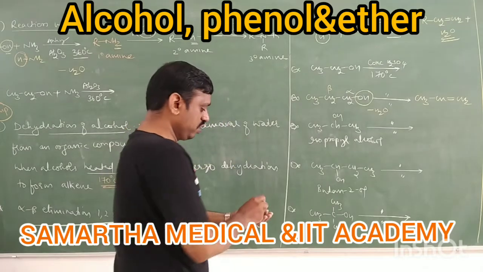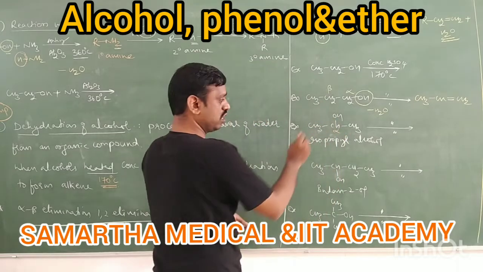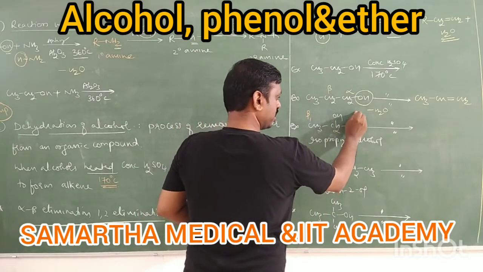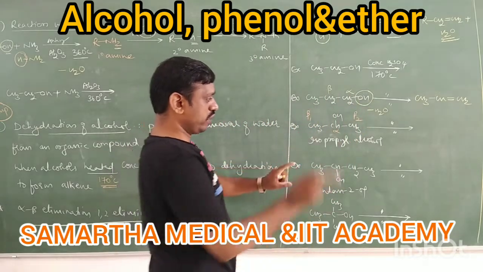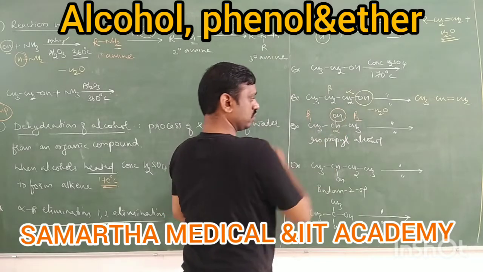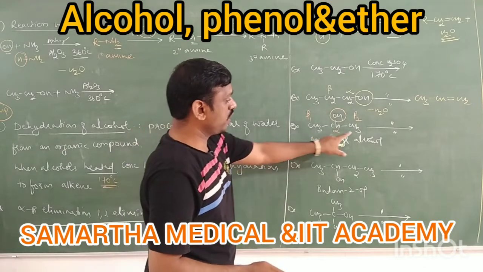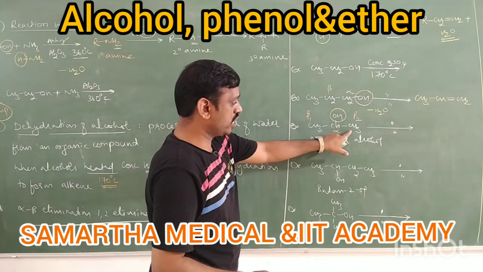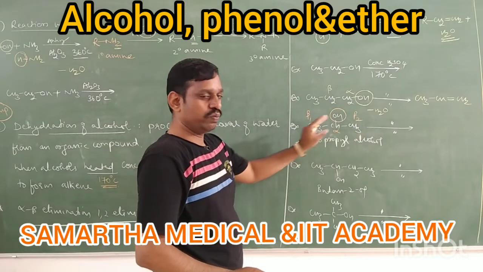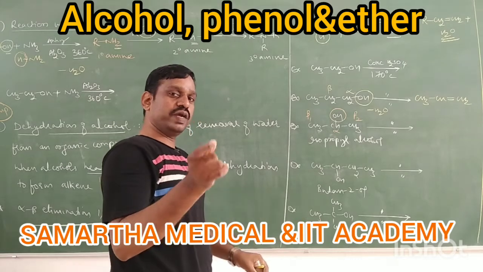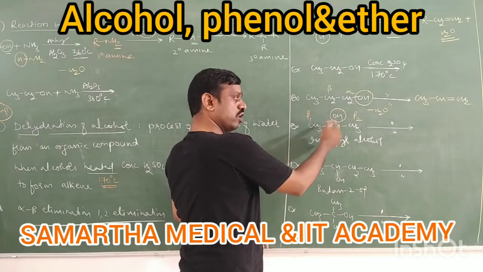Next, in the second example, you see here, the OH-bearing carbon is called the alpha carbon, and the adjacent carbons are beta 1 and beta 2, because there are two beta carbons. Now tell me, from the alpha carbon remove OH, and from the beta carbon remove H. But are beta 1 and beta 2 the same or different? They are the same, because both are CH3. Since both the beta carbons are the same, you can remove the H from either beta 1 or beta 2.